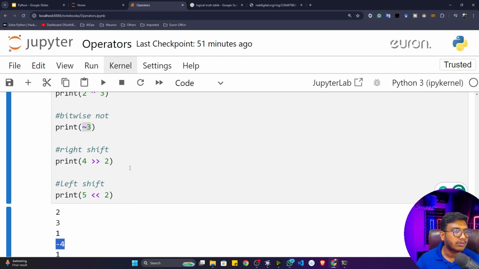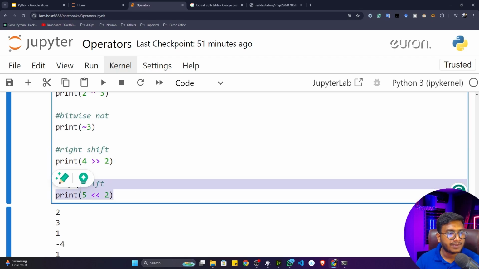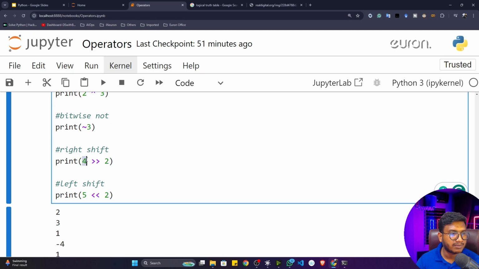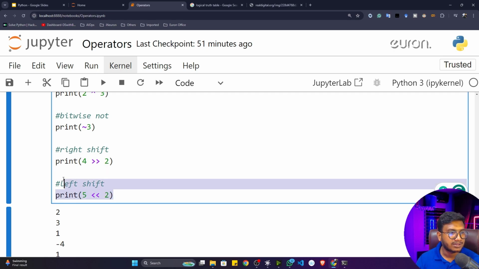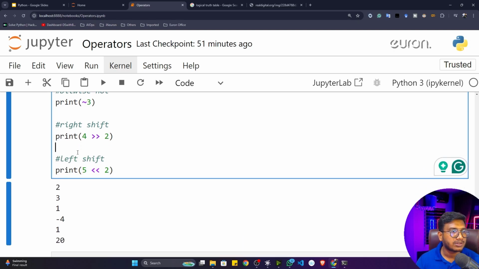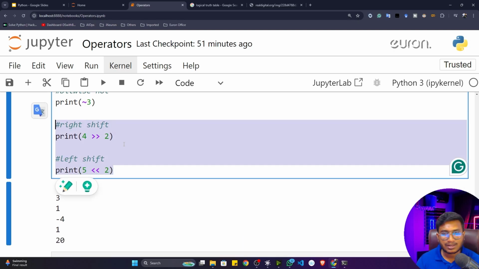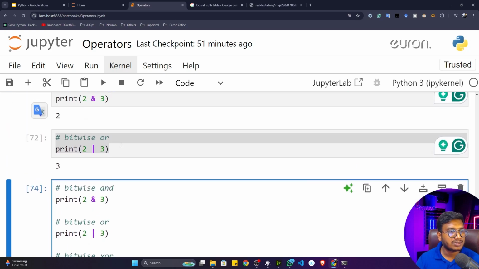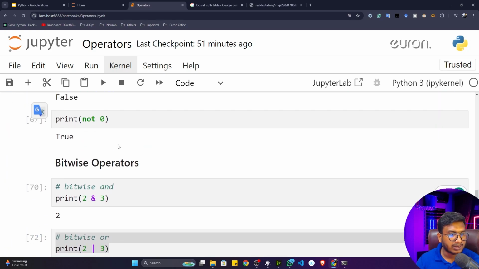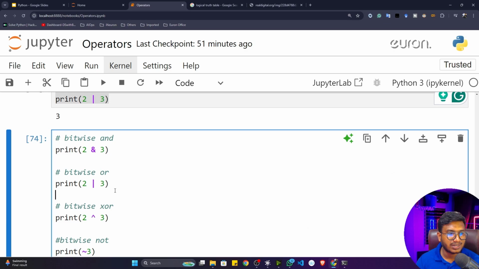Now there is another pair called right shift and left shift. Right shift means you are first converting this 4 to binary, then shifting it 2 places to the right side. This is called right shift, and this is called left shift, where you are shifting to the left side by 2 places. You can search for this concept. This is a concept of digital electronics. I think you will get the idea. So these are our bitwise operators, and these operators are very rarely used in our programming.